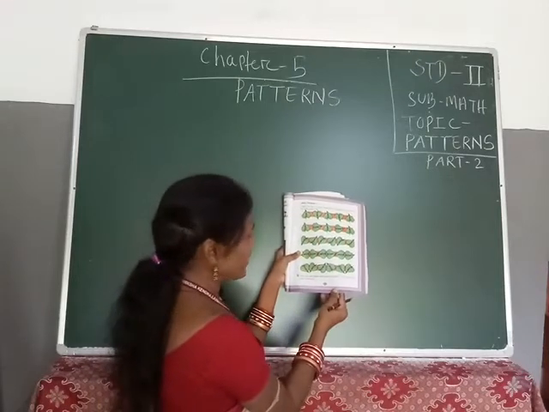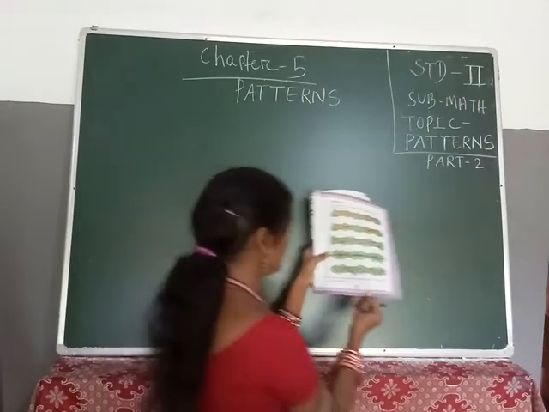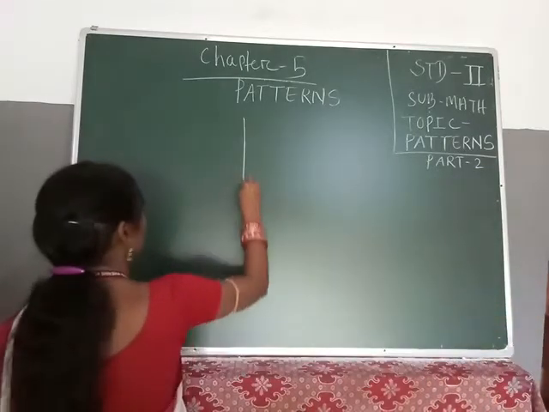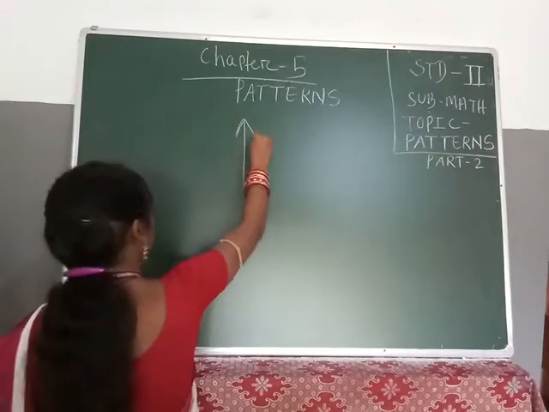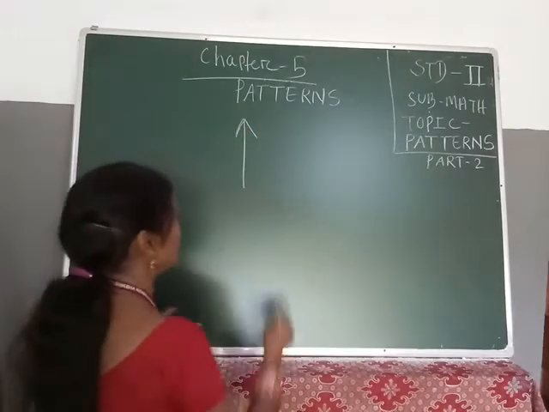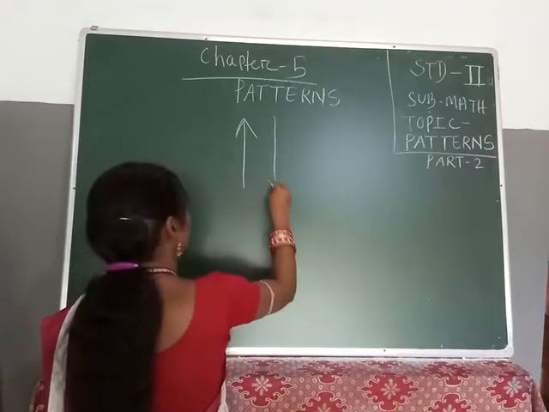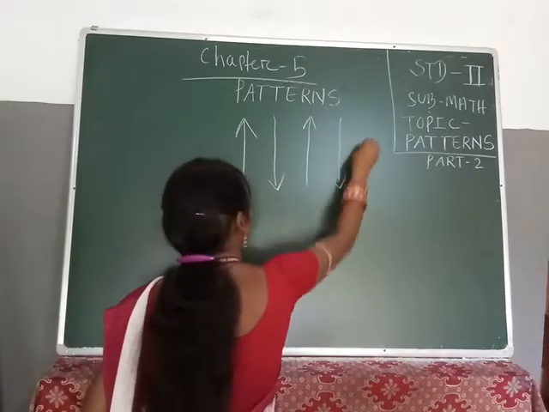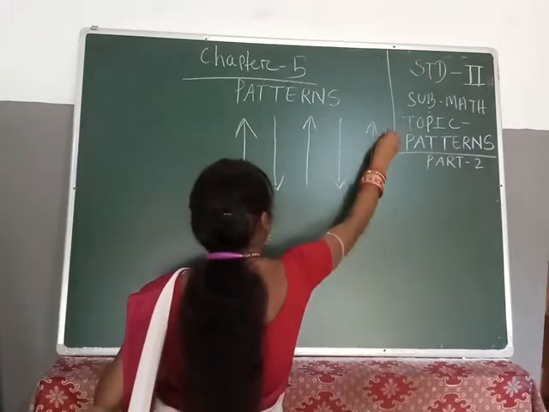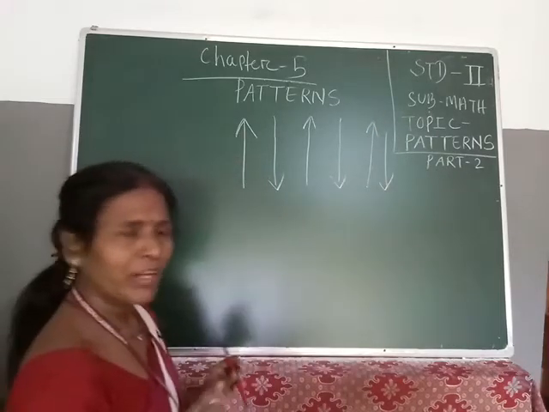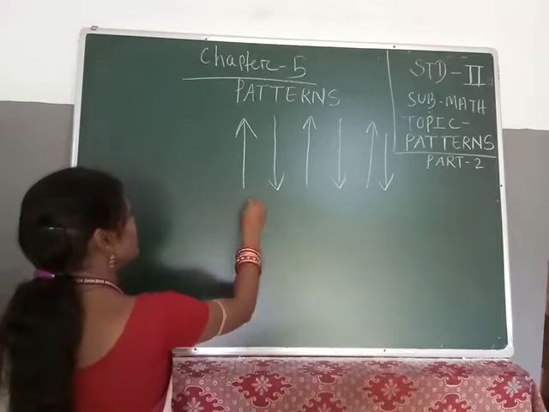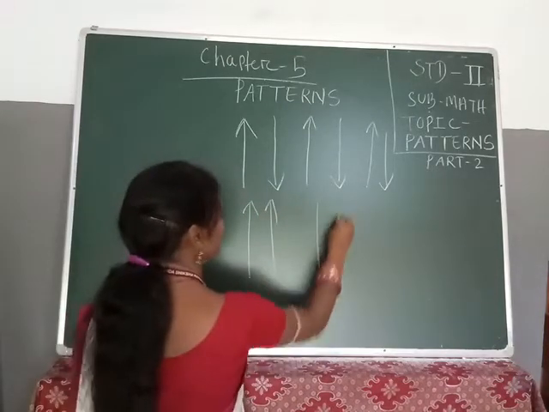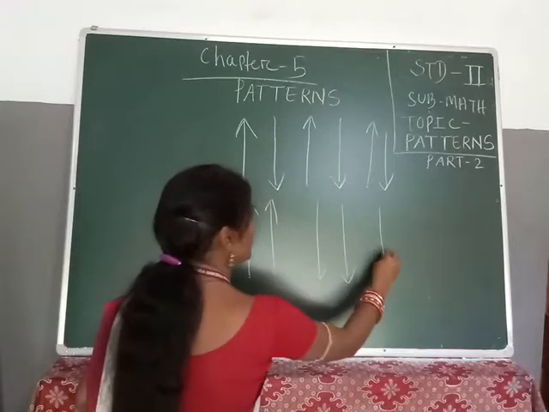Now you also make some patterns with arrows in your notebook. You see, one arrow is given. So tell me, students, what patterns can we make by using it? One is an up arrow, another is a down arrow, another up arrow, another down arrow, then another up arrow, and a down arrow. This is one pattern. Now we can also take two up at a time, and two down also. This is also another pattern.